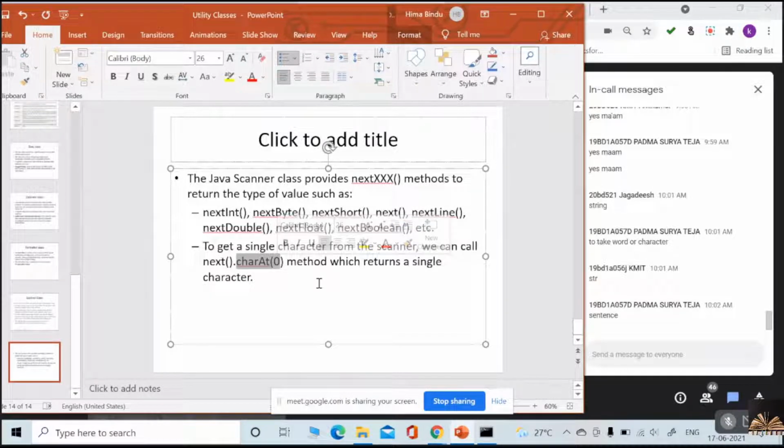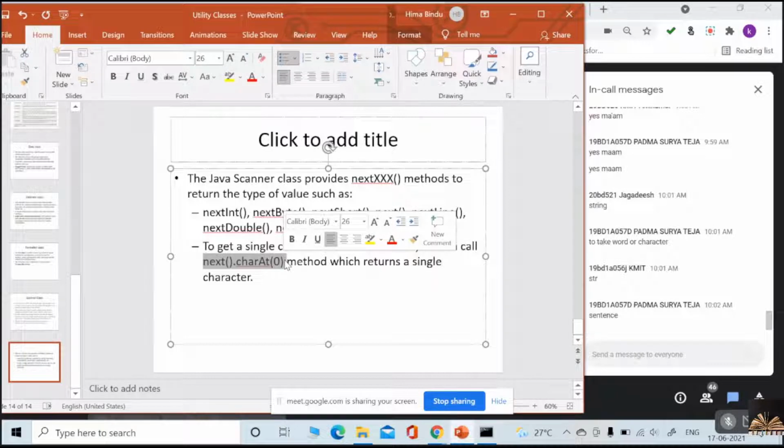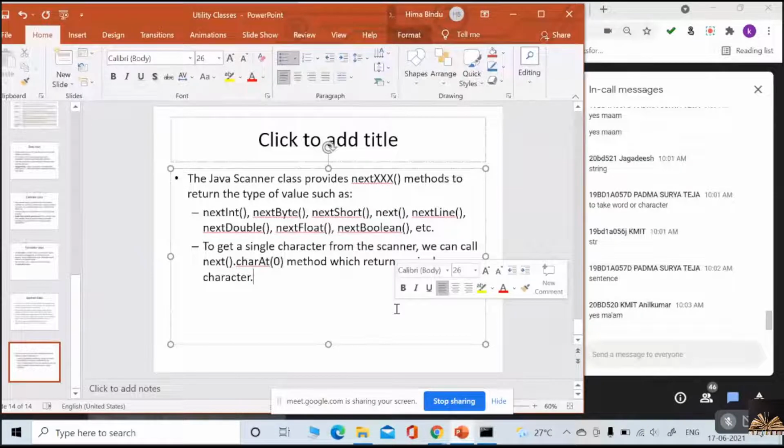Did you understand this syntax? The next method will read the string from the user, and on that string you can call the charAt method. Understood everyone? This is how you can read any character from the string.